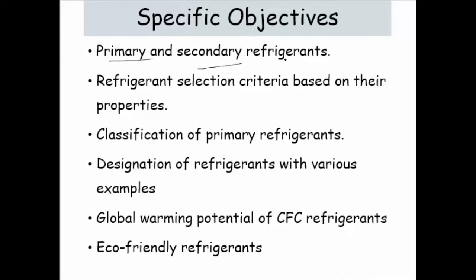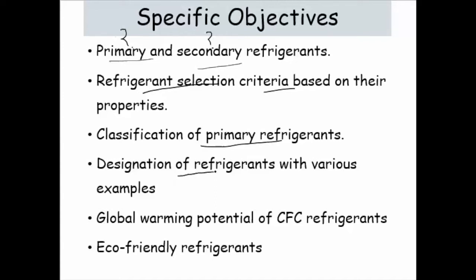So we will discuss where the primary refrigerant will be used. We will discuss where the secondary refrigerants will be used. Then selection of the refrigerant. What is the basic criteria for the selection of a refrigerant? Classifications of the primary refrigerants and secondary refrigerants also.